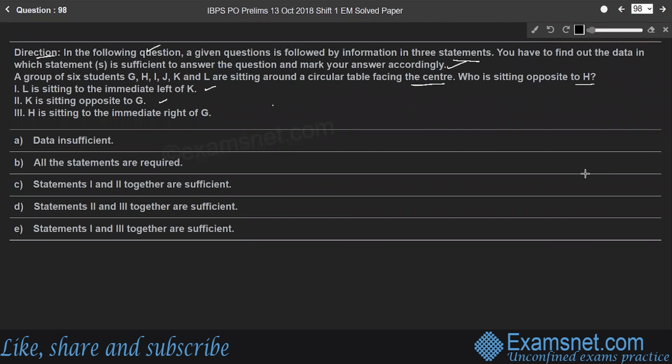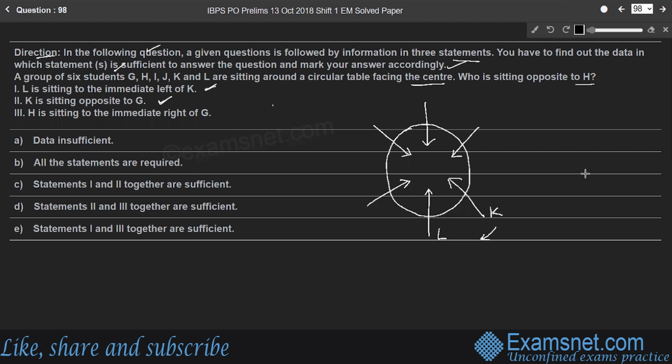So let me consider a circular table where 6 students are sitting facing the center. So here 1, 2, 3, 4, 5 and 6 students are sitting facing center, right? So according to first statement, L is sitting to the immediate left of K. So let me consider L is sitting here, who is sitting to the immediate left of K. That means position of K will be here. So left of K means this direction, right?